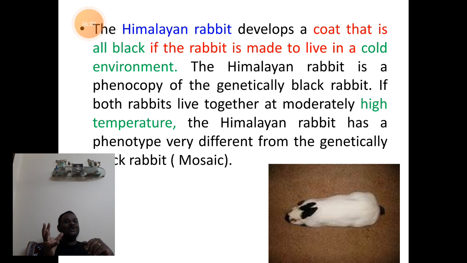So the production of melanin, or activity of this enzyme called tyrosinase, is under the control of the temperature. At higher temperature, this enzyme becomes inactive, no melanin synthesis, so the fur color appears to be white. At low temperature, the enzyme becomes active and melanin pigment is synthesized, so the color of the body part at that location appears to be dark in color. So this mosaicism in Himalayan rabbit is a character which is under the influence of the environment.